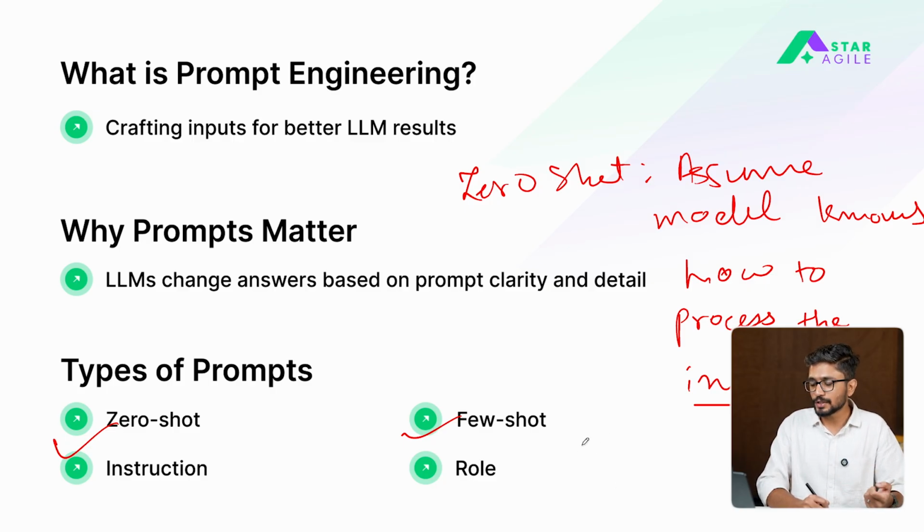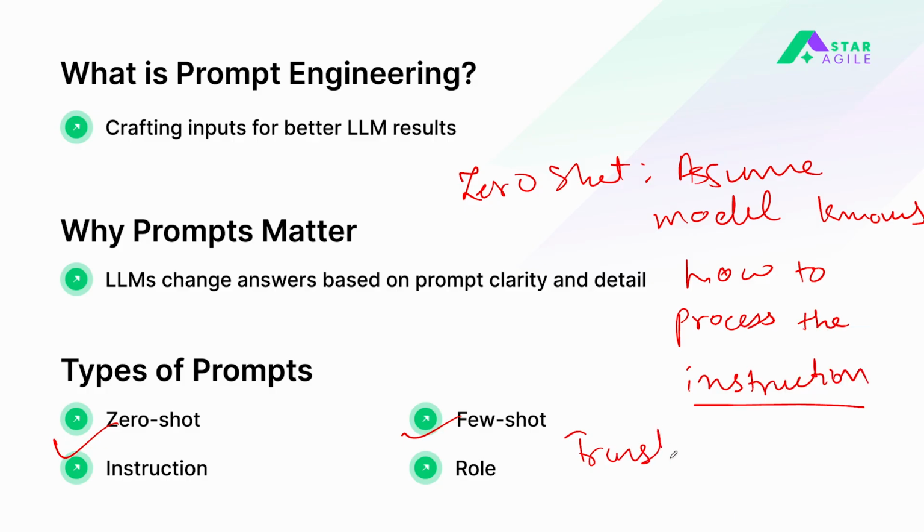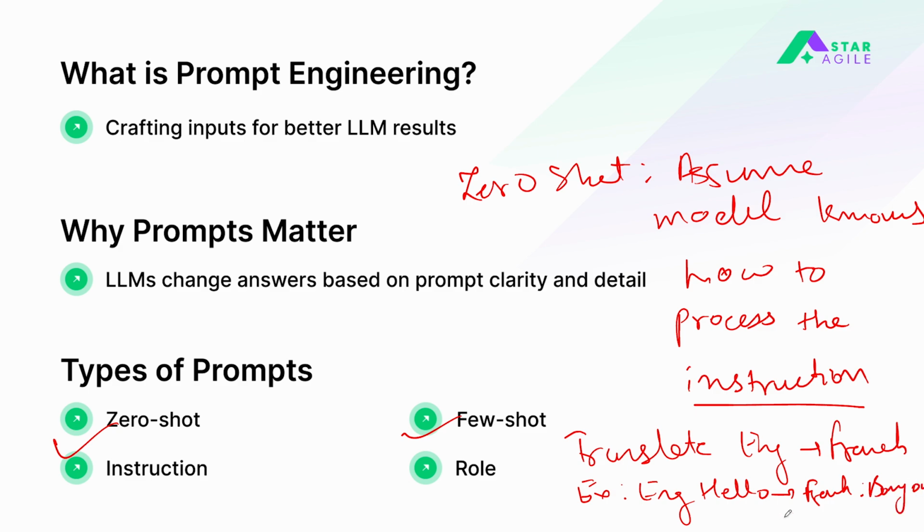So when you write your instruction wherein you ask the model to translate English to French, you also include some examples, right? So you will say in English, let's say hello is translated to French as bonjour, right? So in this case, this is just a simple example, but in this example, you are telling the model that this is an English word, which in French translates to this resultant word. And similarly, once you include some examples, then you can give the exact sentence which you are supposed to translate into French, and then your model will be able to catch it up if your examples contain enough detail for it to learn the patterns.